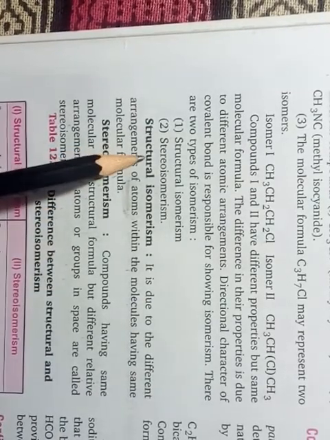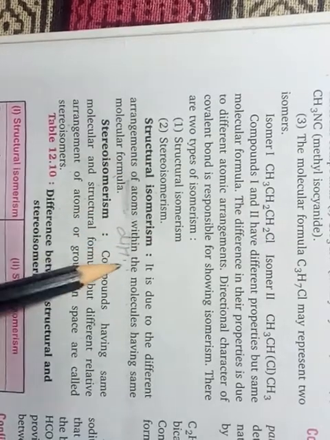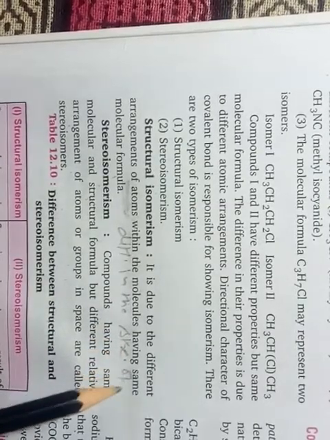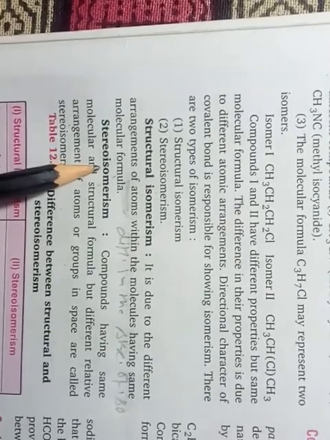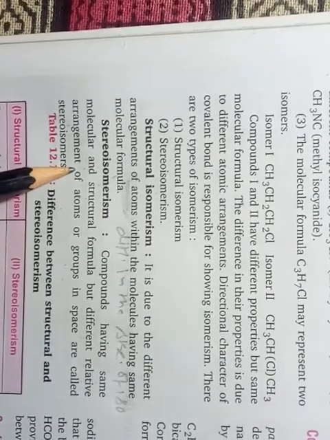So in structural isomerism, there will be a difference in the structure of isomers. But in stereoisomerism there will be a difference in configuration.